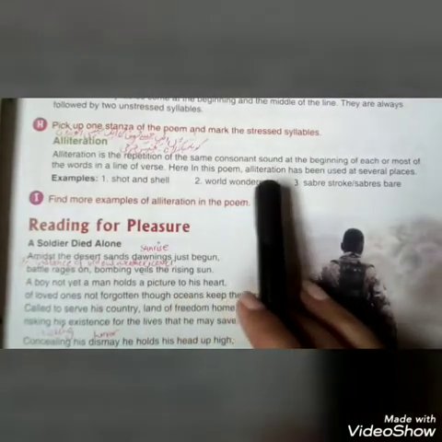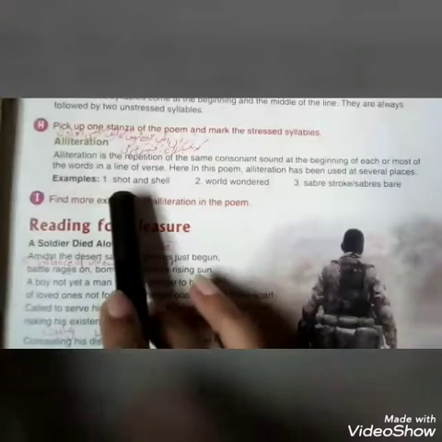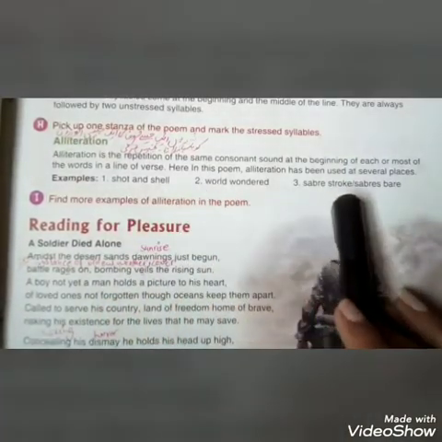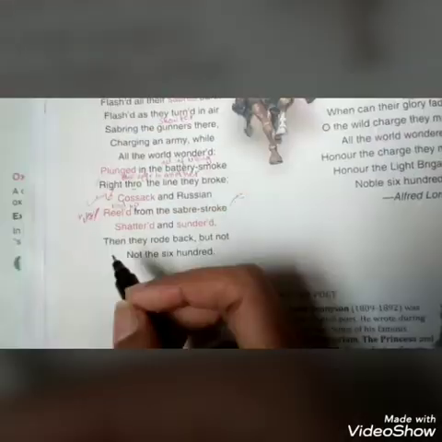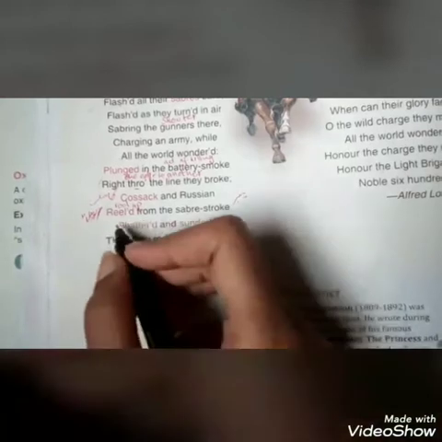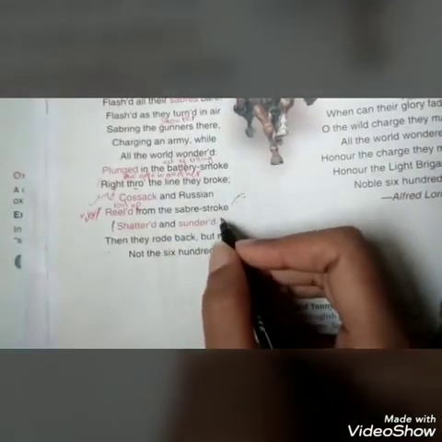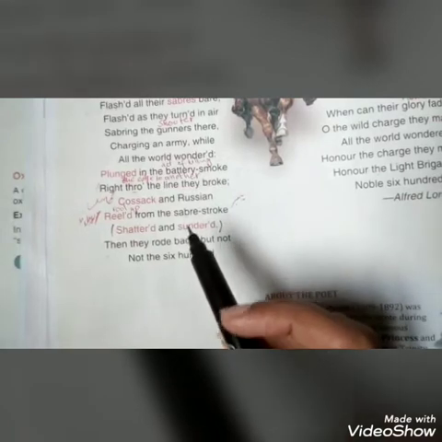Here in this poem, alliteration has been used at several places. For example, short and shell, word wandered, Sabbath talk, Sabbath bear. Like here in this poem, the poet has used shattered and sundered. You can find out more stressed or unstressed syllables in the poem according to the alliteration or according to the meter.